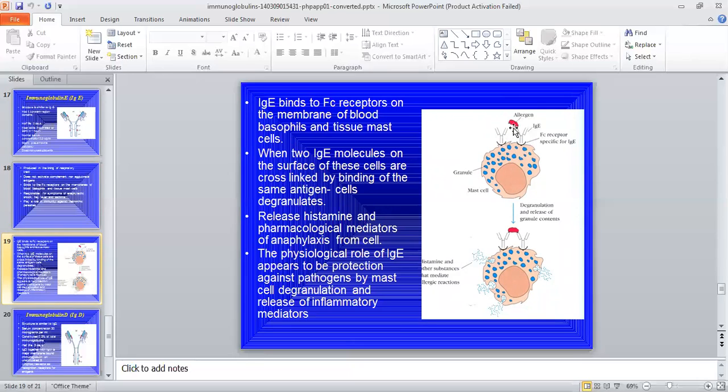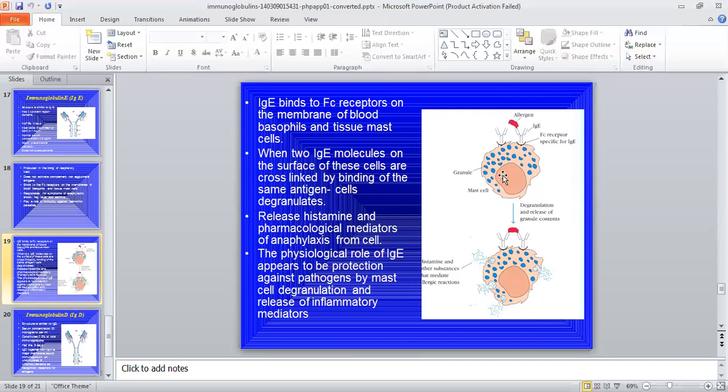The variable region of IgE binds to the antigen, and the Fc region binds to monocytes or mast cells and activates the granules into degranulation, meaning release of histamines, and helps in the inflammation reaction.